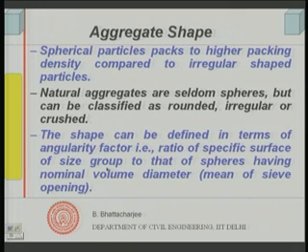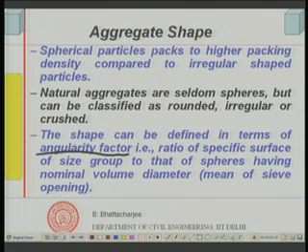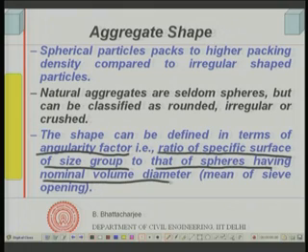right. There are several ways people have tried to define the shapes, various indexes have been used, but one of the ways that I would like to introduce here is in terms of what is called angularity factor, generally given by Loudon somewhere in 1950s. Now, this he defined as the ratio of specific surface of size group to that of spheres having nominal volume diameter, means the sieve opening. Let me repeat, first you do sieve analysis, and by permeability test you measure the specific surface of that particular size group.